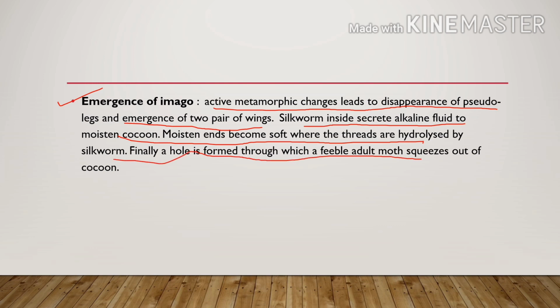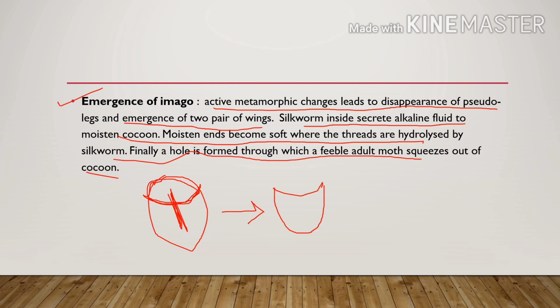So suppose this is a cocoon, right? Inside is the caterpillar. The caterpillar moistens the cocoon from here, and after the caterpillar moistens the cocoon at one end, it becomes soft, and it hydrolyzes from this end, and the upper part of the cocoon gets ruptured or breaks, and this imago comes out, right?